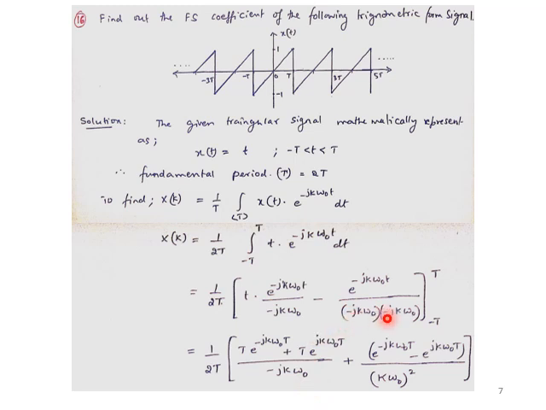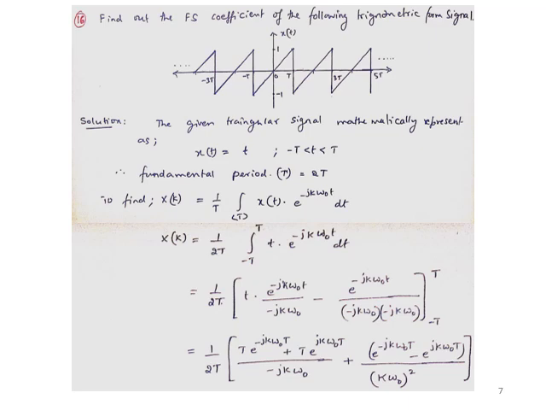Minus j, if it is multiplied, what is going to happen? j square is minus 1, into minus, this will become plus, so the remaining is k omega naught square. The upper and lower limits need to be applied only for this exponential, so the term will look like this.